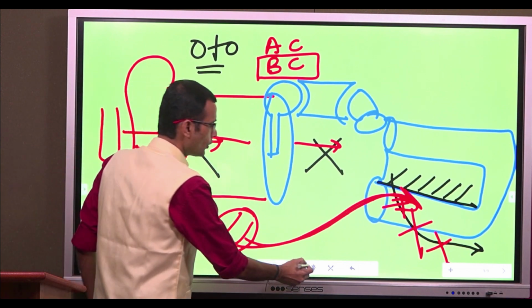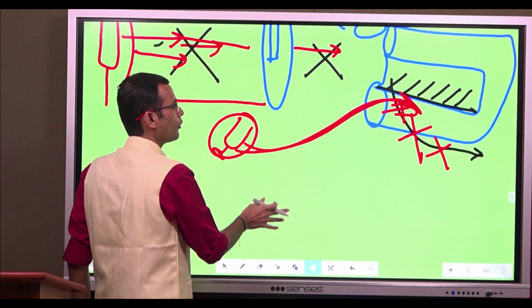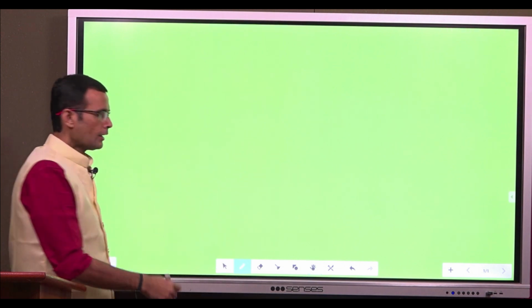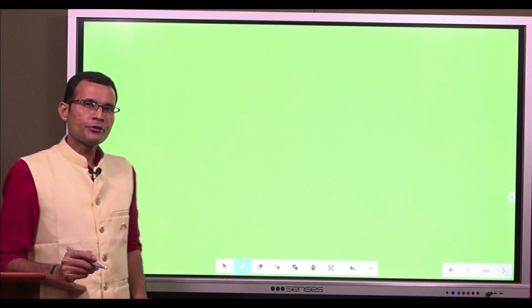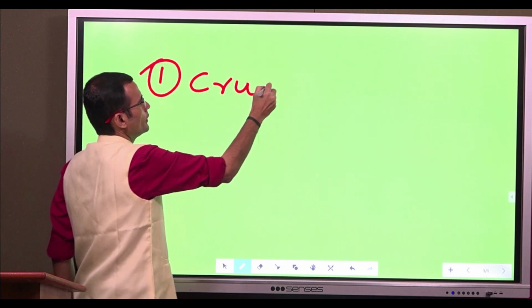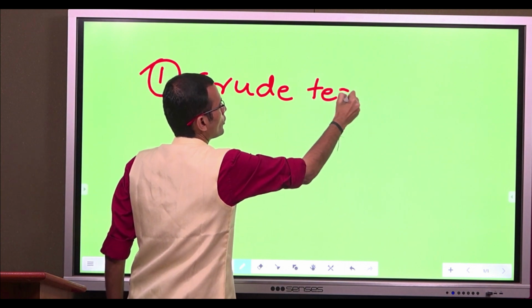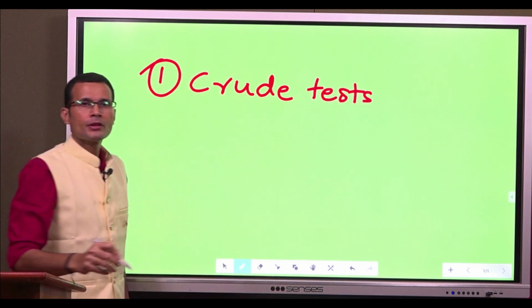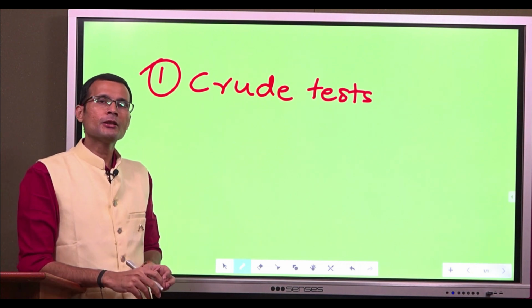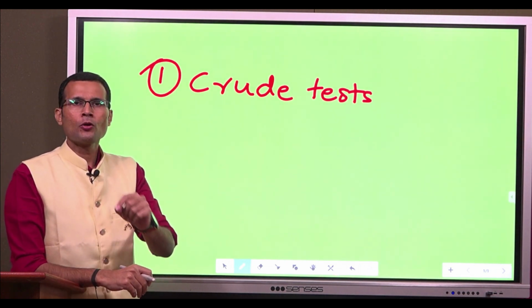So let's now discuss the tests for hearing or tests for deafness. There are three types of tests. Some tests are crude ones. They are not very sophisticated or elite type of test, like a ticking clock test.